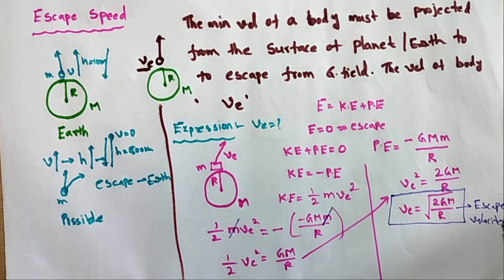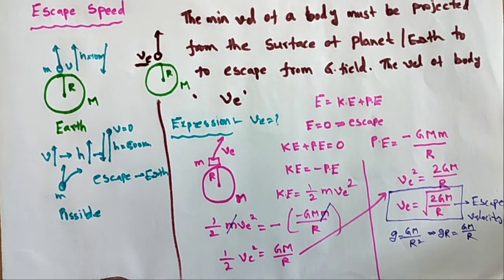What is the formula of escape velocity? ve = √(2GM/R). We know that small g = GM/R², so gR = GM/R. Substituting in this one, what is ve?